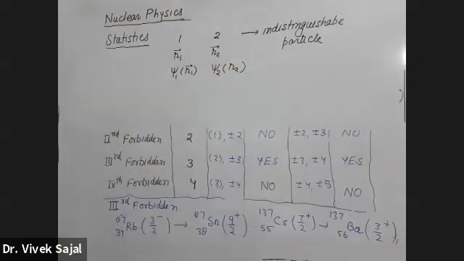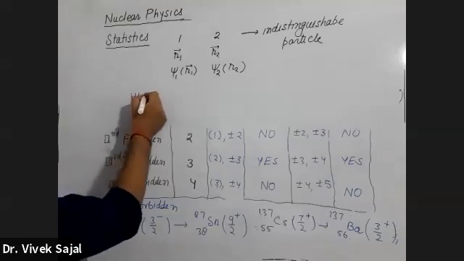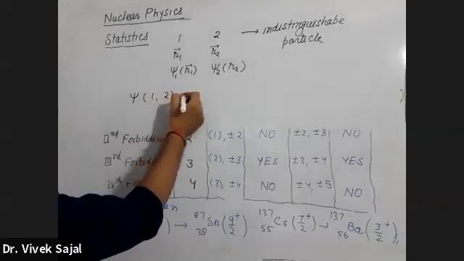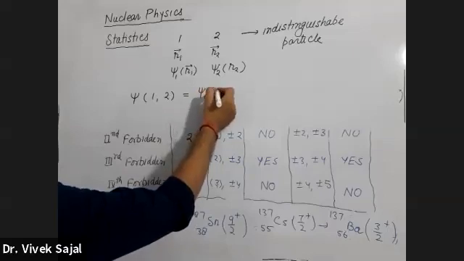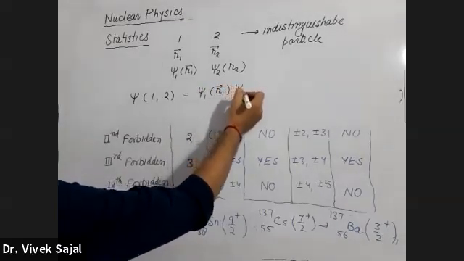Now if particle 1 interacts with the second particle, then the combined wave function of this two-particle system can be written as psi12, which is equal to psi1(R1) multiplied by psi2(R2).